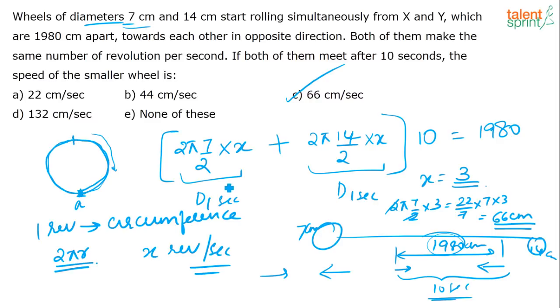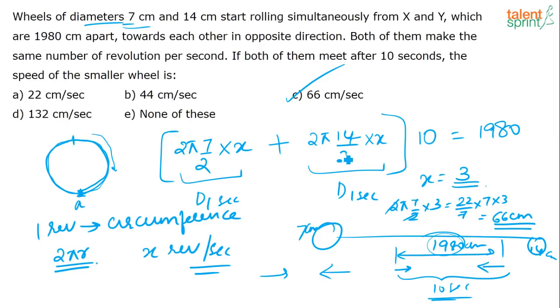So in 1 second put together, what is the distance covered by both the wheels? In 1 second, this wheel will cover 2 pi 7 by 2 into x, because it is doing x revolutions. Similarly, this wheel will cover 2 pi into 14 by 2 x. So this is the distance covered by both the wheels in 1 second.